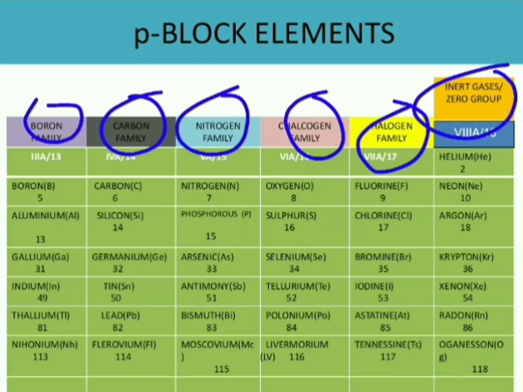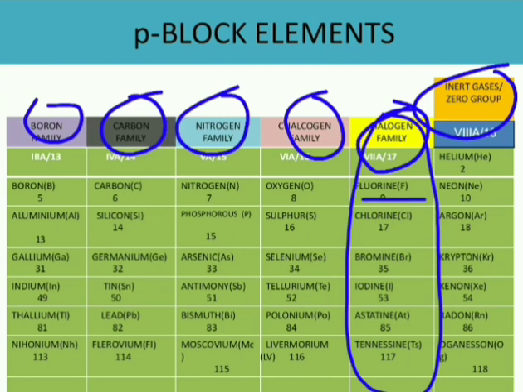Next, halogens. Here fluorine, chlorine, bromine, iodine and astatine. These are known as halogens because they are salt forming elements. If you look at all the salts which are available in the seawater, sodium chloride, sodium bromide, potassium fluoride or potassium bromide, magnesium chloride, magnesium bromide, potassium iodide, magnesium iodide, all these are salts.